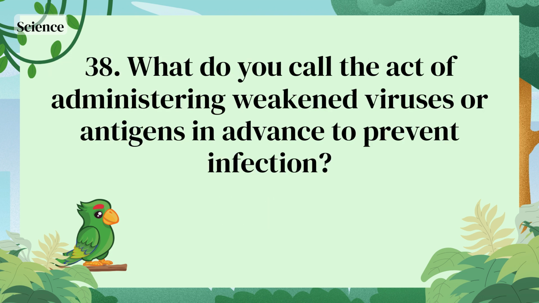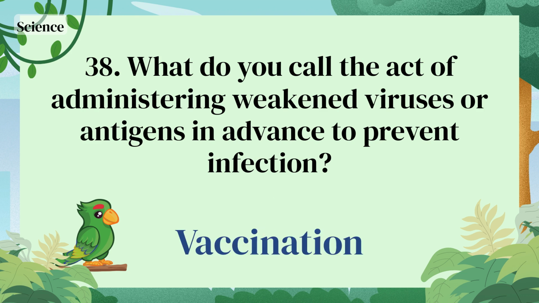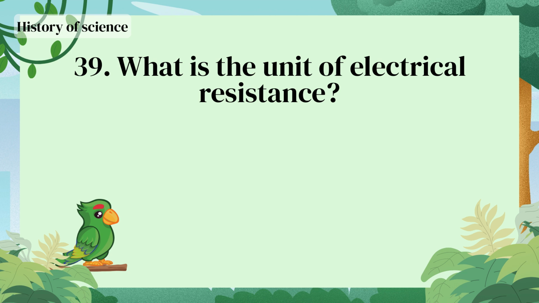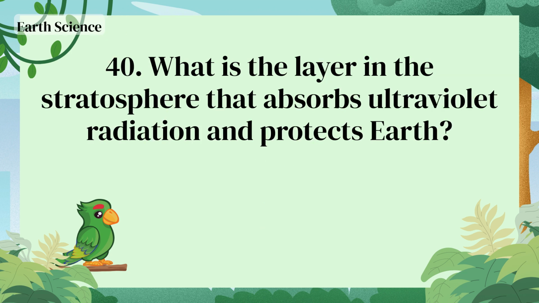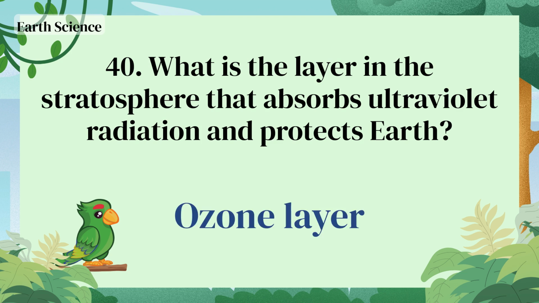Saturn. What do you call the act of administering weakened viruses or antigens in advance to prevent infection? Vaccination. What is the unit of electrical resistance? Ohm. What is the layer in the stratosphere that absorbs ultraviolet radiation and protects Earth? Ozone layer.